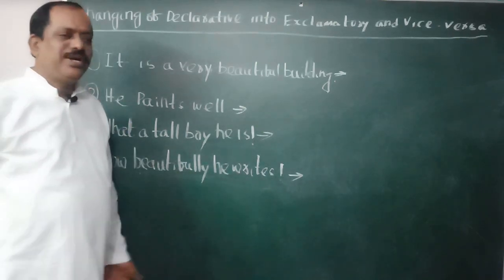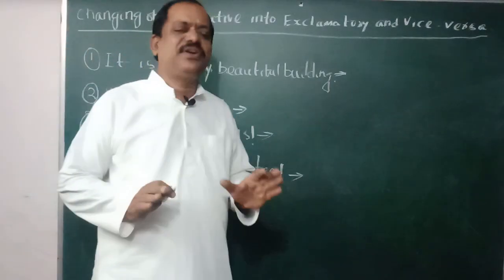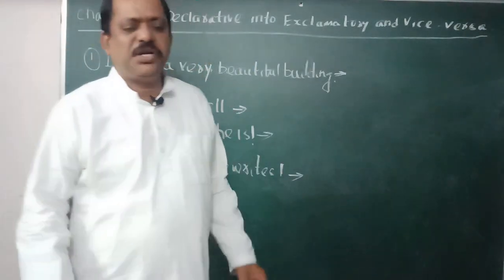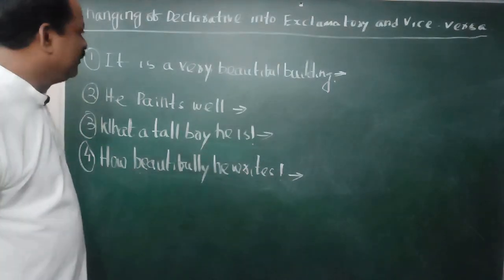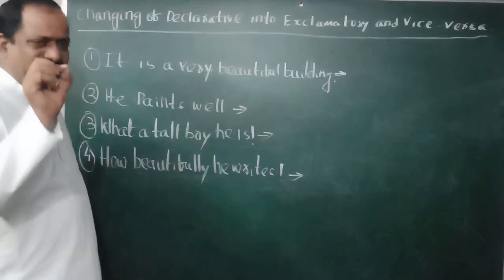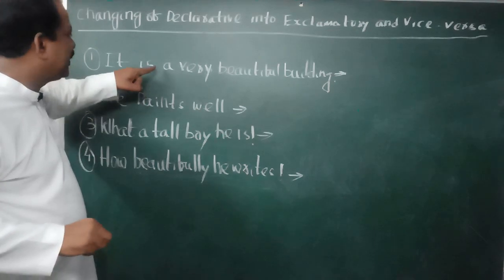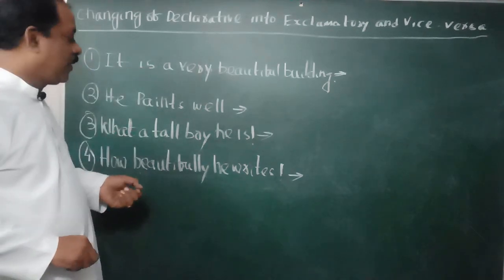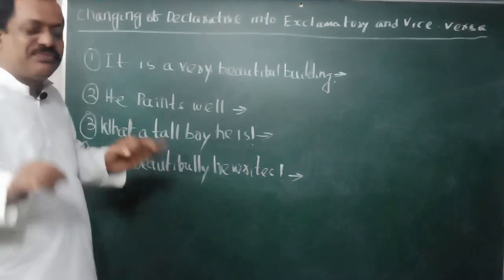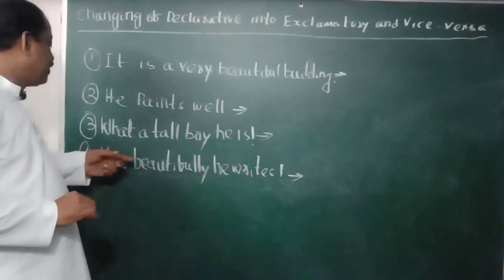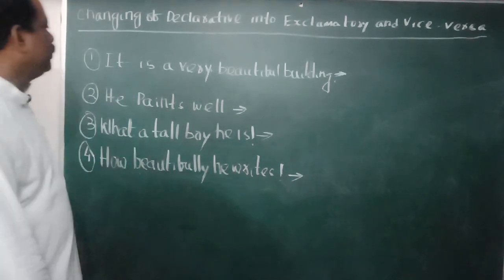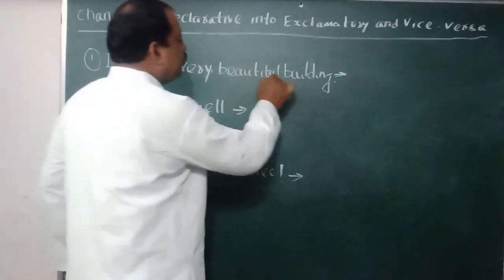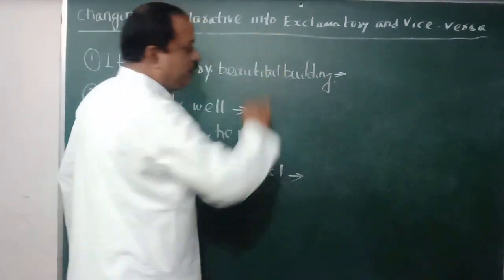Students think that it is very difficult to change, but remember student, it is very easy. You have to know a very little trick. It is a little bit difficult to change declarative into exclamatory, but very easy to change exclamatory into declarative. Take this example. It is a very beautiful building.